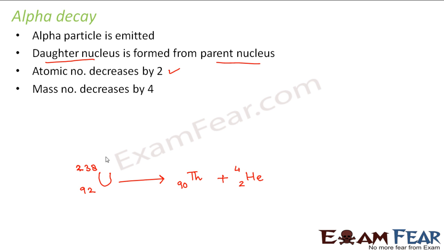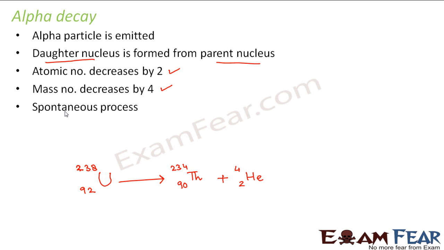What happens to the mass number? The mass number decreases by 4 because the mass number of helium is 4. The mass number also should be the same on both sides of the reaction. So the mass number becomes 234. So this is an example of alpha decay.